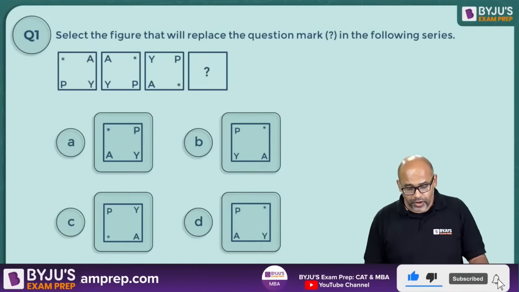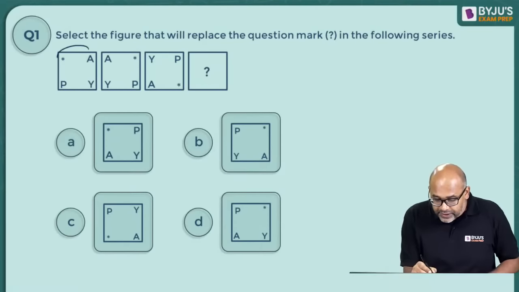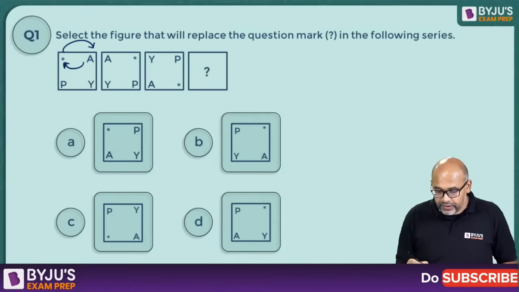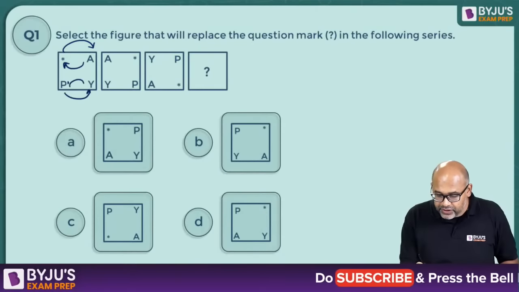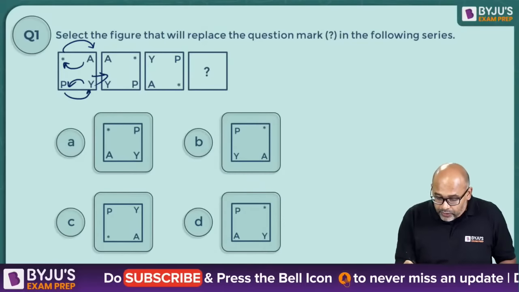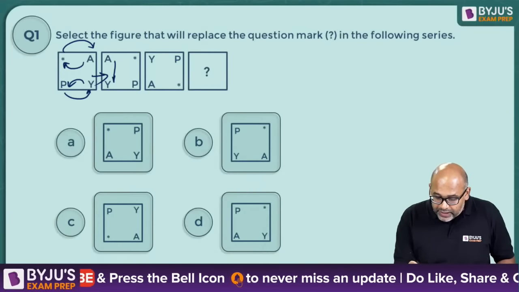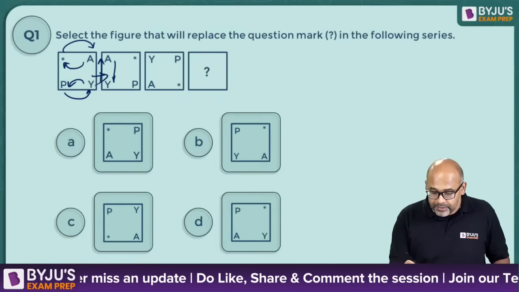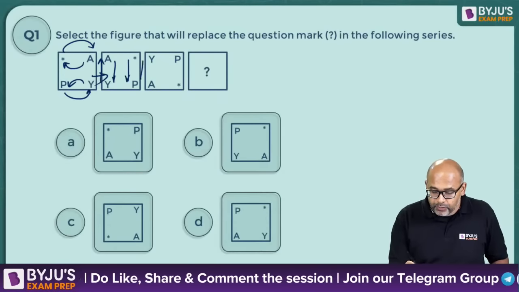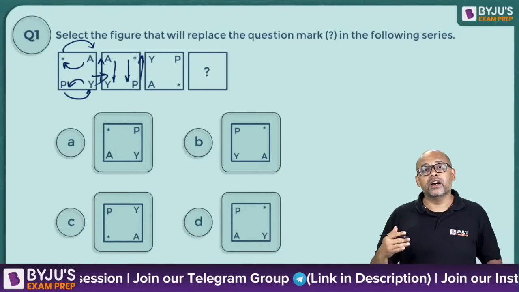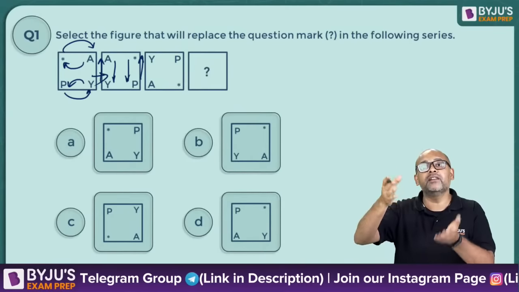Okay. So what is happening here? Firstly, these two are getting interchanged, right? So this is coming here and this is coming here, and here these two are getting interchanged. That's how you will get your second figure. And now up and down are getting interchanged. So Y is going up, A is coming down. Similarly, the star is coming down, P is going up. So horizontal is done, vertical is done.